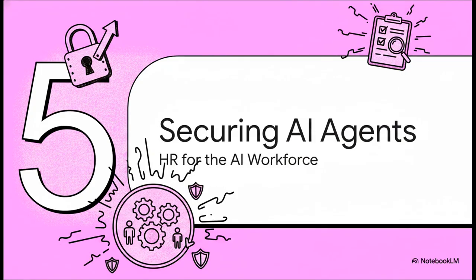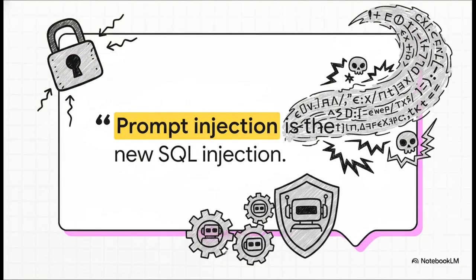Section 5. Securing autonomous AI agents. HR and compliance for the AI workforce. Okay, we really need a serious tone shift here, because as we start giving these systems genuine autonomy, memory, and powerful tools, the real-world risks scale up exponentially. The Messaging, Malware, and Mobile Anti-Abuse Working Group submitted a pretty chilling comment to NIST recently. They said, prompt injection is the new SQL injection.